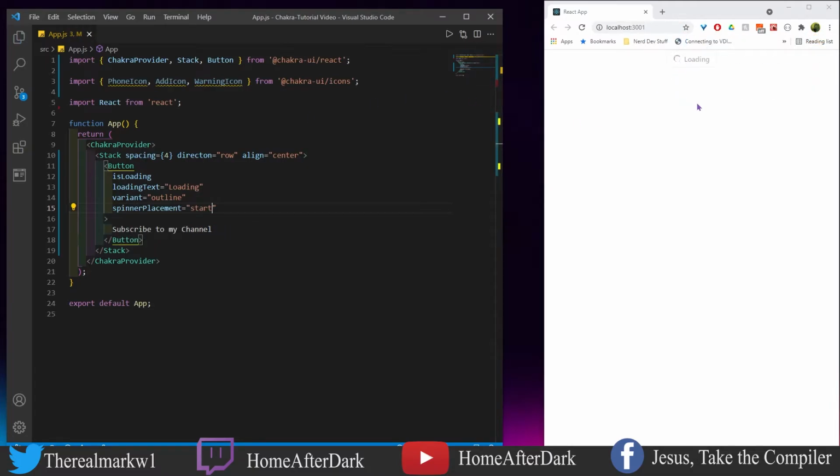We have this loading right here now. As you know, when I'm hovering over it, you see this denial, no can do type of state, or at least the way the icon is appearing over the button here. And so we have isLoading, which is defaulting to true. We have the loading text. So if we wanted to change it, as an example, we could do loading content, and we see that it changes over here. The variant is an outline, and we have the spinner placement at the start here. And so we just have it to the left. So if we wanted to come down here and make this false,